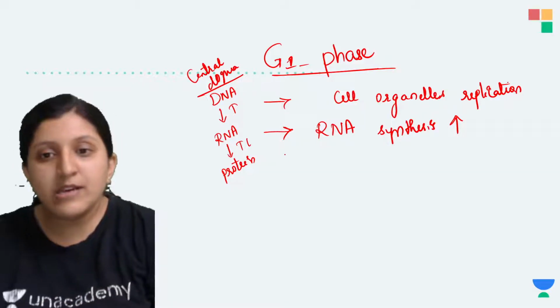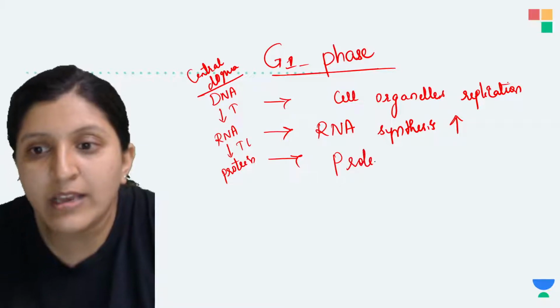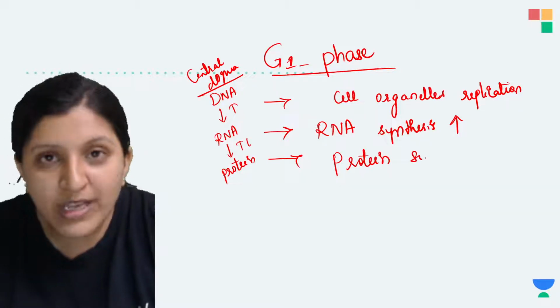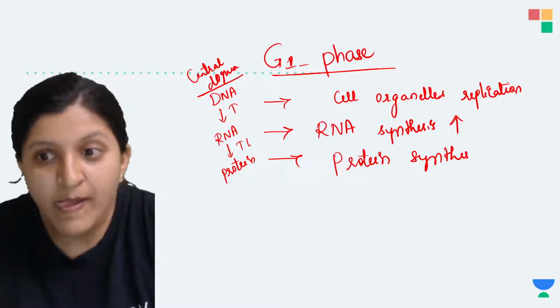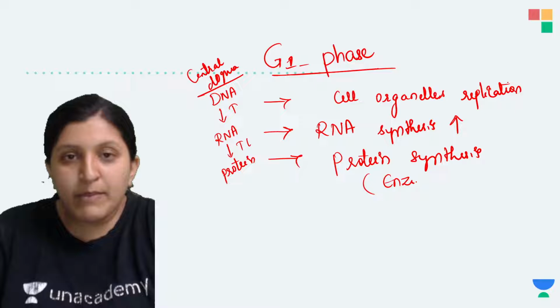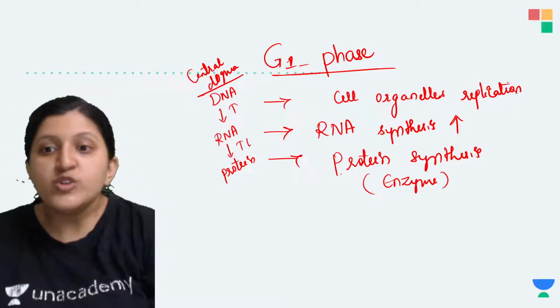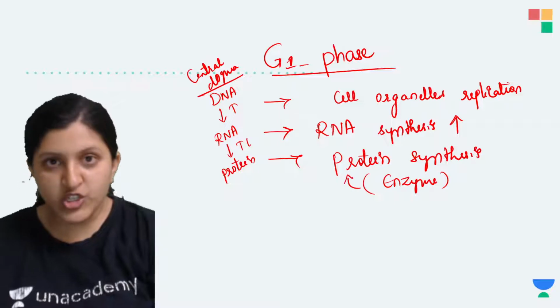RNA synthesis is increasing so that the protein production can increase. And why is protein required here now? Protein is required because proteins are enzymes, which you can see in the cell replication. So those are protein in nature.